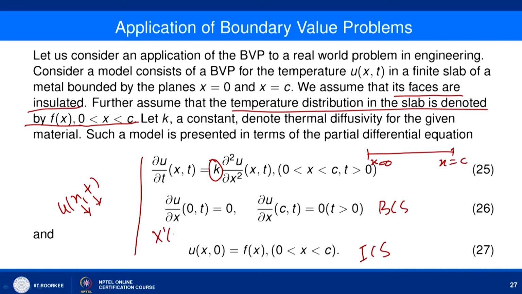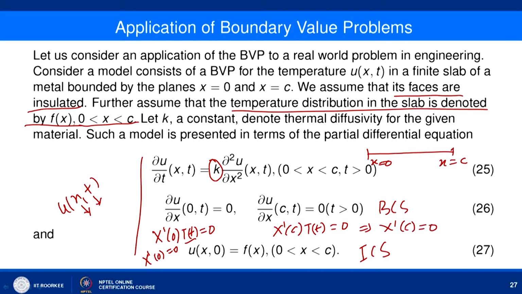X dash 0 t is equal to 0, and here we have X dash c t equal to 0. Now, since we are looking for a non-trivial solution, none of X and T are trivial solutions, meaning they are not identically 0. So if T is non-zero, this condition is satisfied, and we have X dash 0 equal to 0. Similarly, since T is not identically 0, we can say that X dash c is equal to 0.